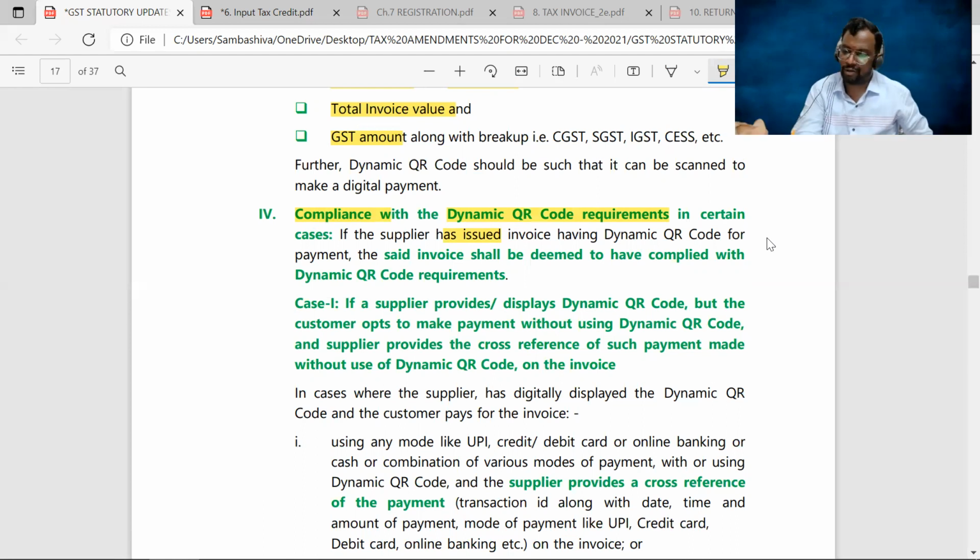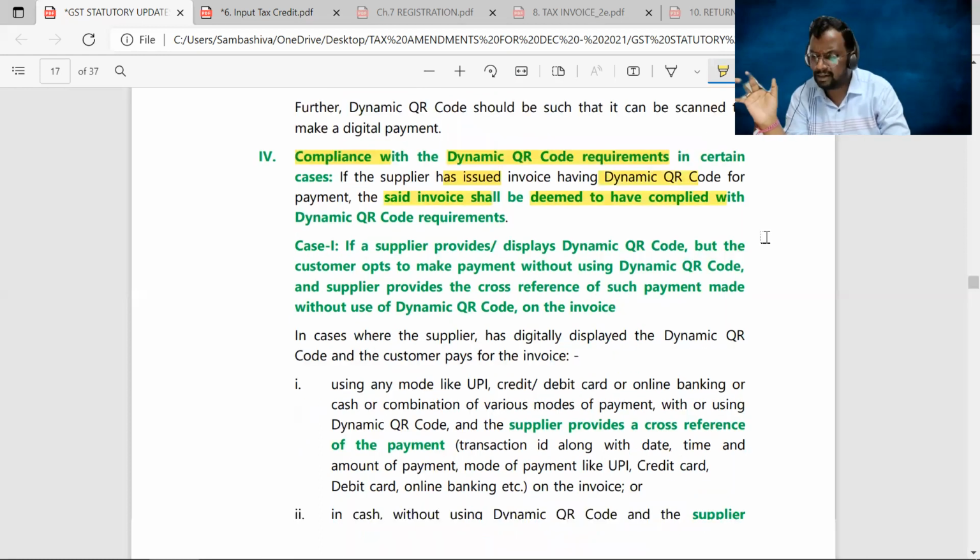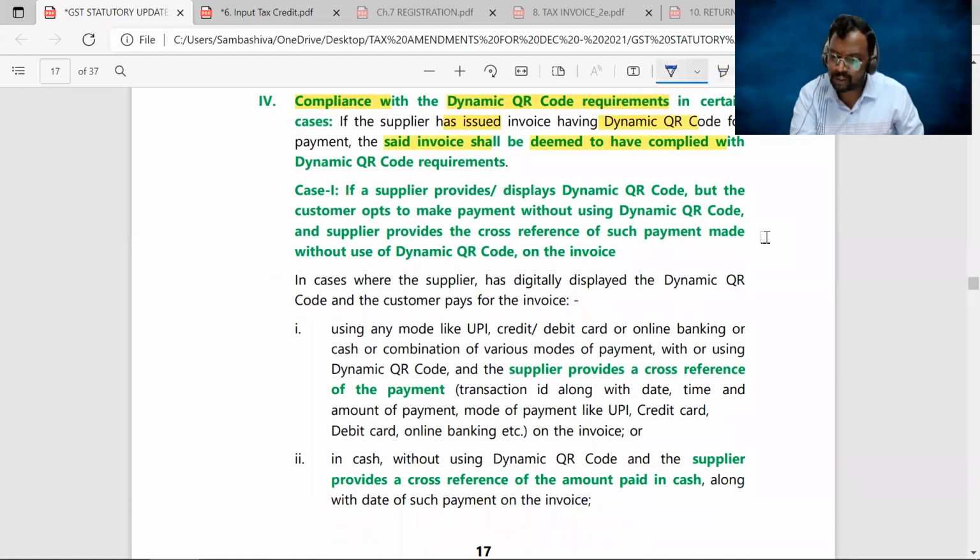Clear, sir? So you can see, if the supplier has issued an invoice having a dynamic QR code for the payment, the said invoice shall be deemed to have complied with the dynamic QR code requirements under the given cases. Look at case one.